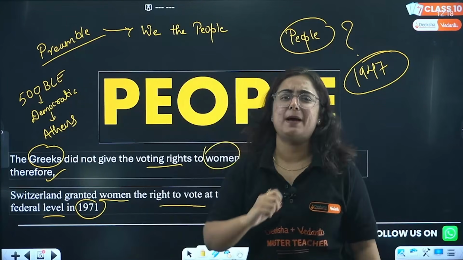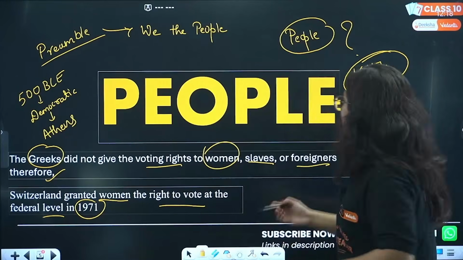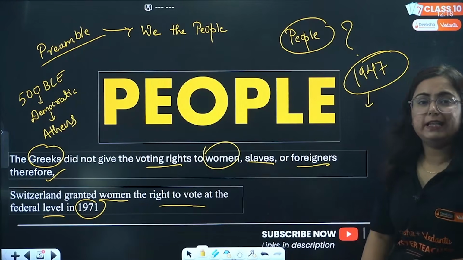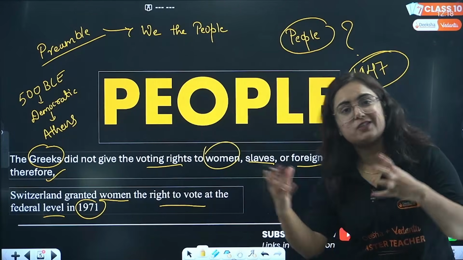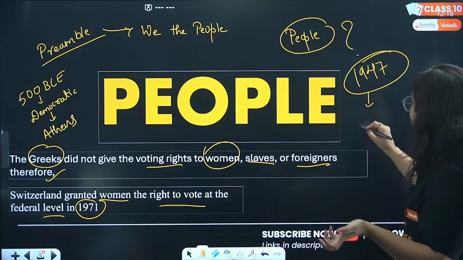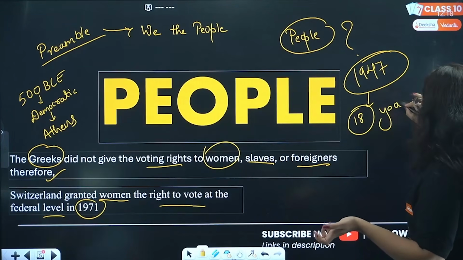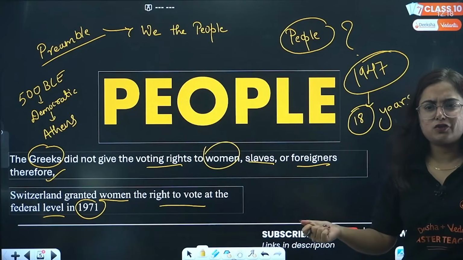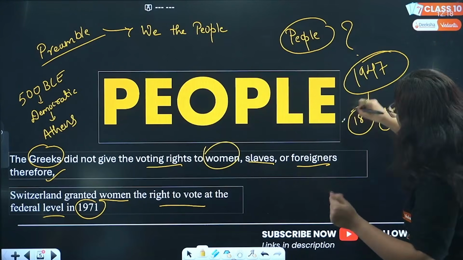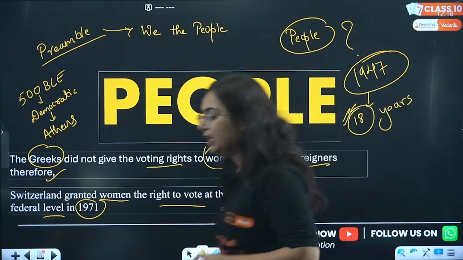One more example I will give you. We know that India became independent in 1947, but there is a clause that anyone above 18 years of age can vote, which we call universal adult franchise, right? Anyone above 18 years of age can vote.